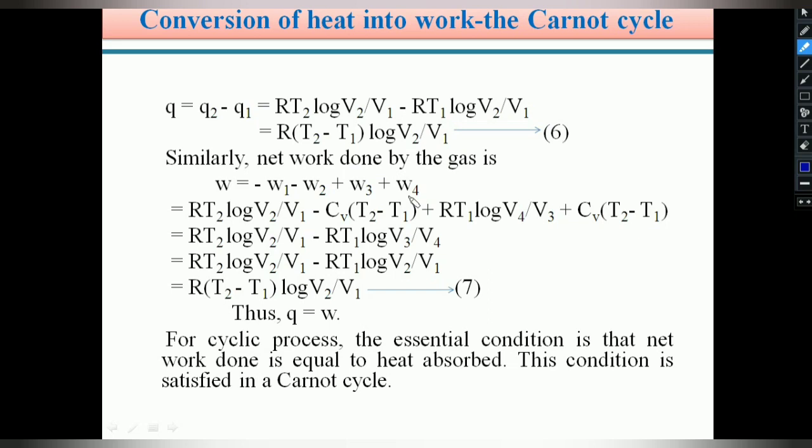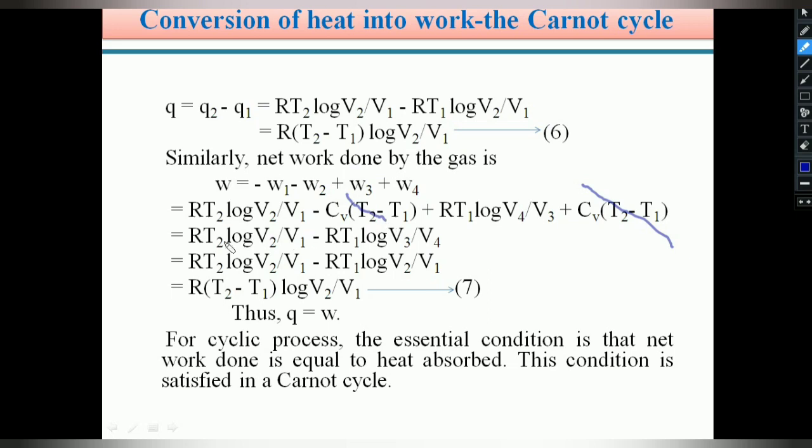Therefore, the sum of the work done of these 4 operations gives W equals RT2 log V2 by V1 minus CV into (T2 minus T1) plus RT1 log V4 by V3 plus CV into (T2 minus T1). See students, here plus CV into (T2 minus T1) and minus CV into (T2 minus T1) we can cancel because they are the same value with opposite sign.